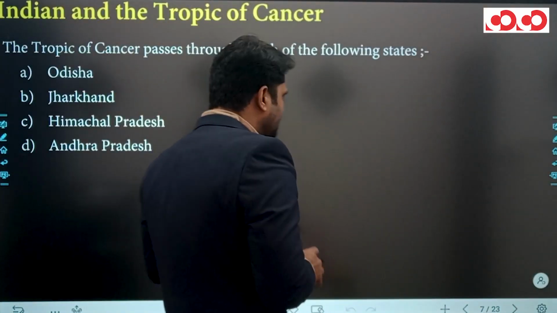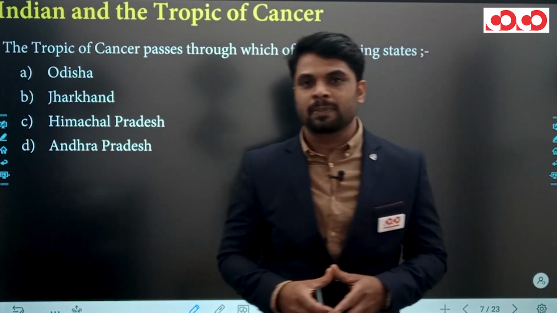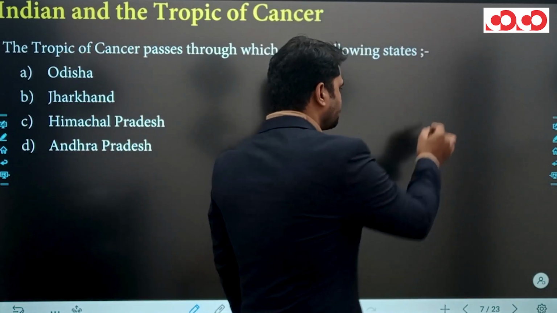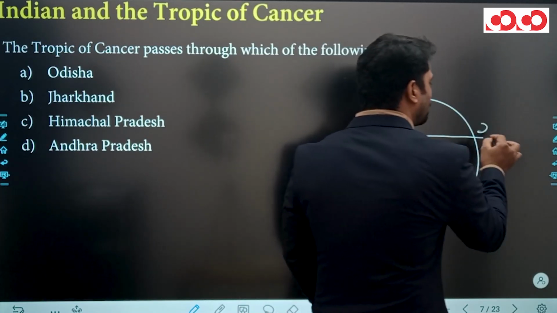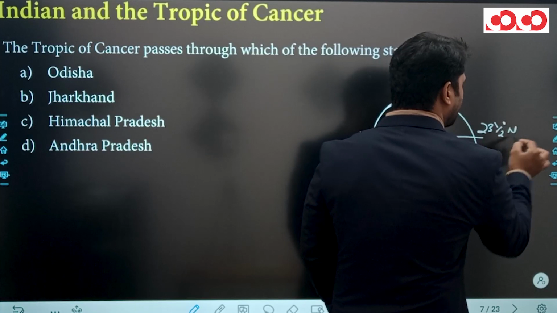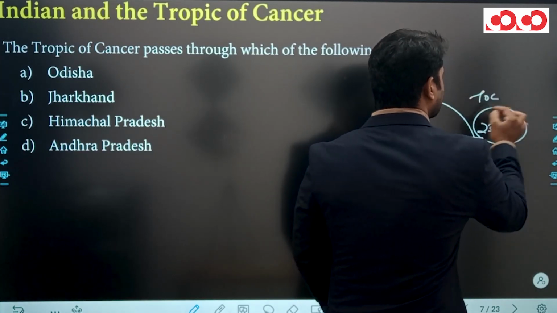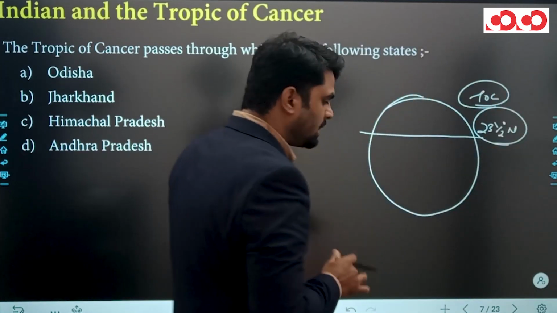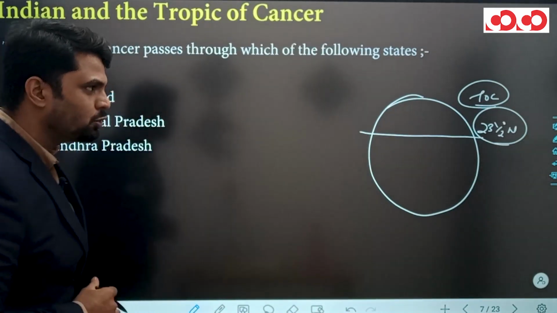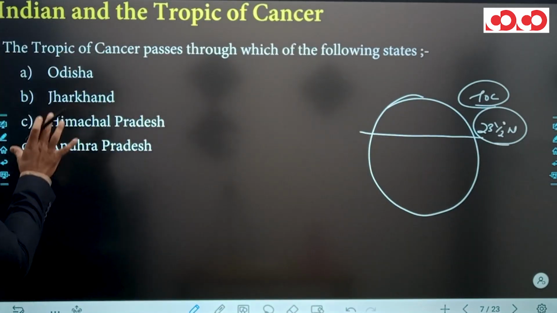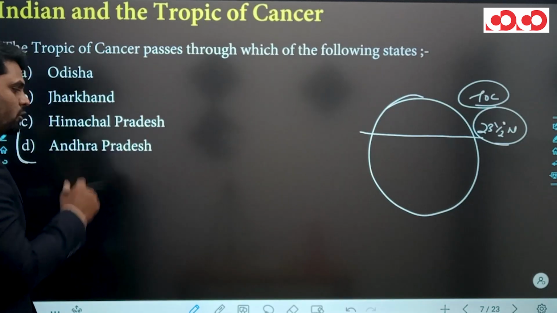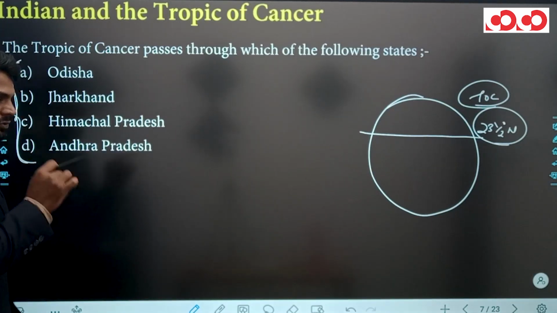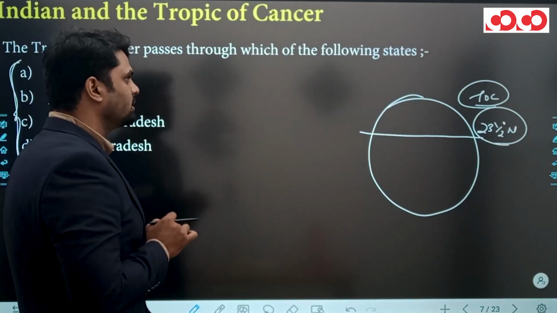The next question is based on India and the Tropic of Cancer. We all know the Tropic of Cancer is an imaginary line situated at 23.5 degree north latitude, and it separates India into two approximately equal parts. The question is: the Tropic of Cancer passes through which of the following states? Four options are given here. Before coming to the answer, let's discuss through how many states the Tropic of Cancer passes.